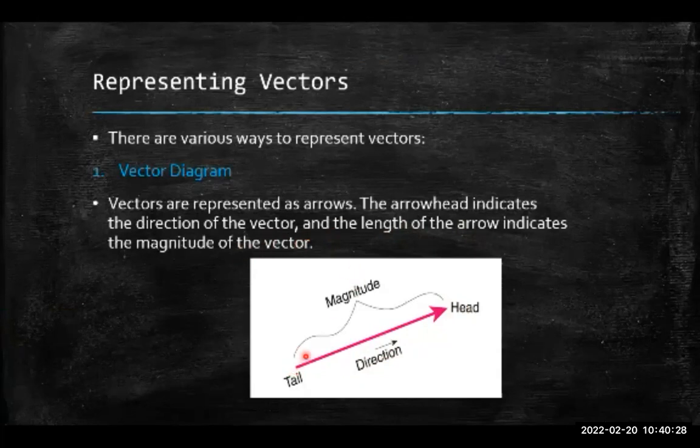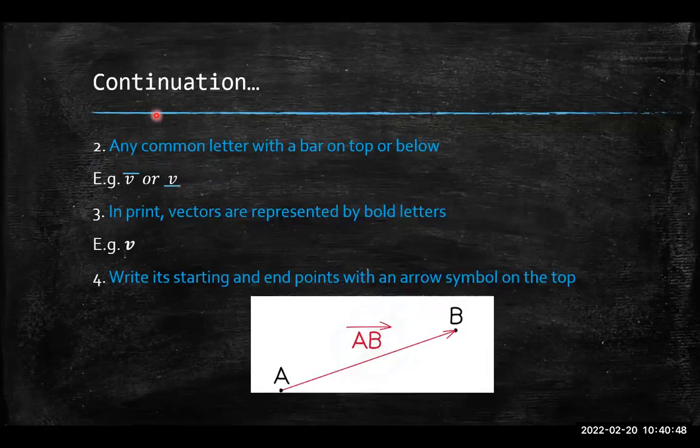So however long this arrow is, let's say it's 5 units, that's my magnitude. The length of the vector and the arrowhead tell me the magnitude and direction. That's the definition of a vector.